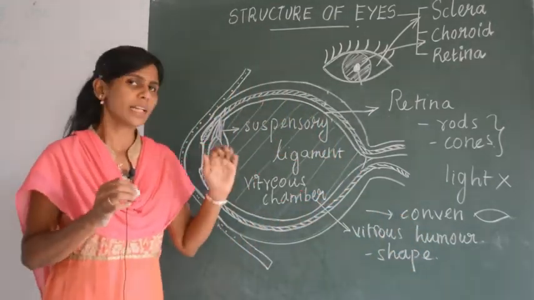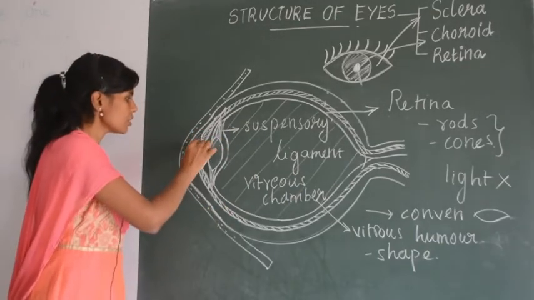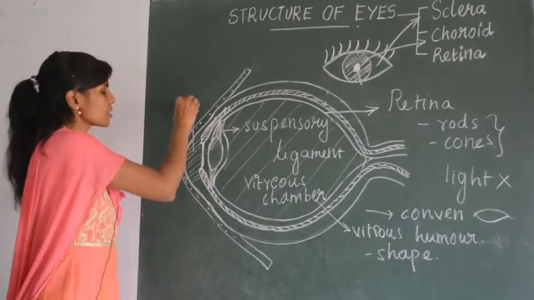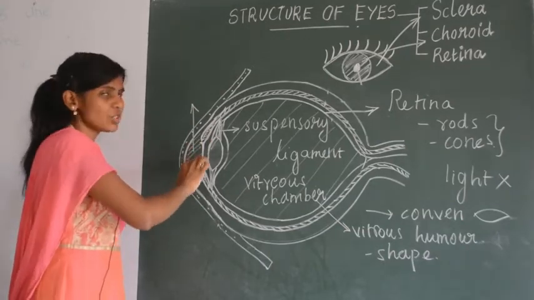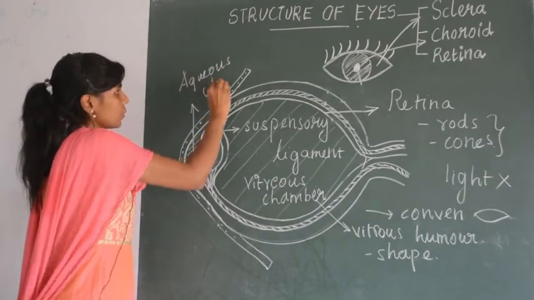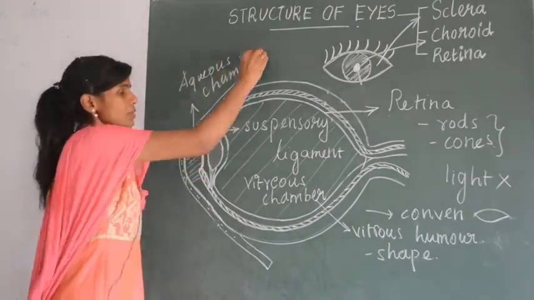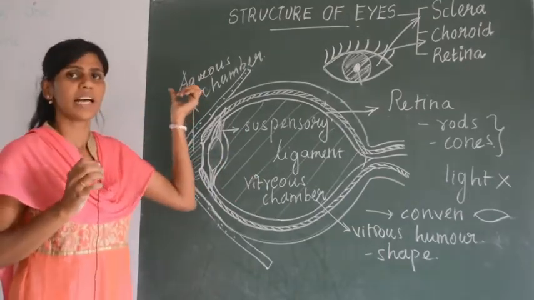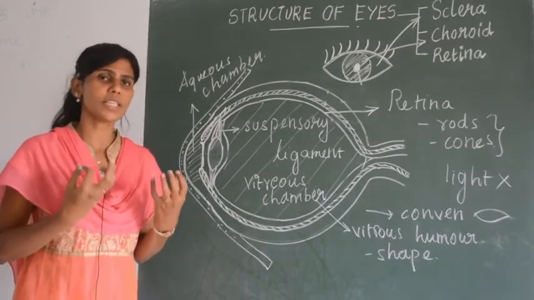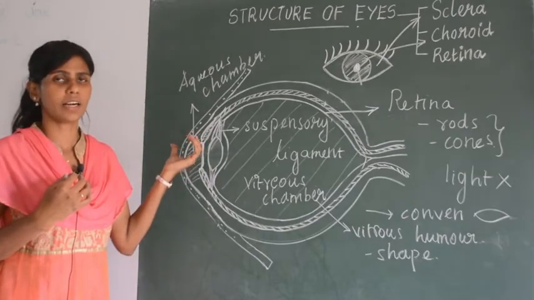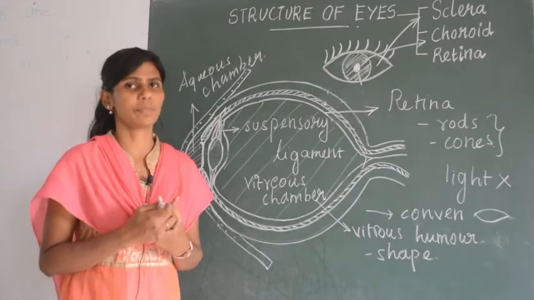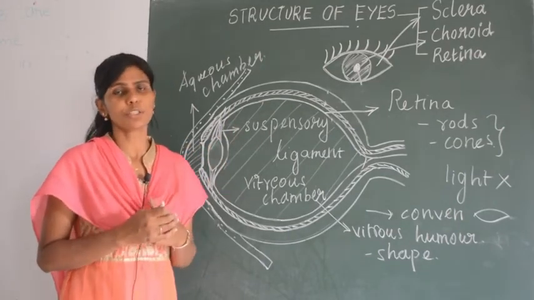Okay, and also there is one more liquid in the front region. Here also you have a liquid and that is called aqueous humor and the chamber is called the aqueous chamber. So this region is called the aqueous chamber, and similar to the vitreous humor, the liquid is called aqueous humor. What is the function of aqueous humor? It nourishes the iris and cornea. Okay, it provides nutrients to the eyes. Okay, so this is about the structure of the eyes.